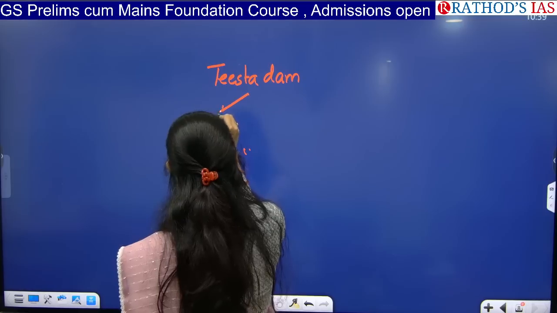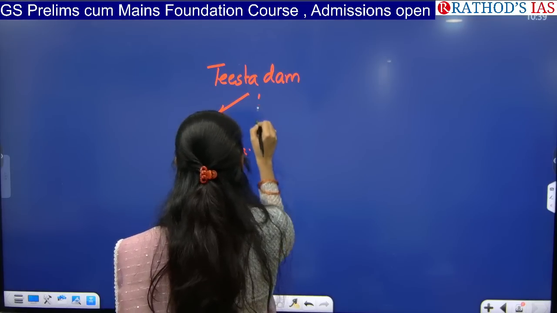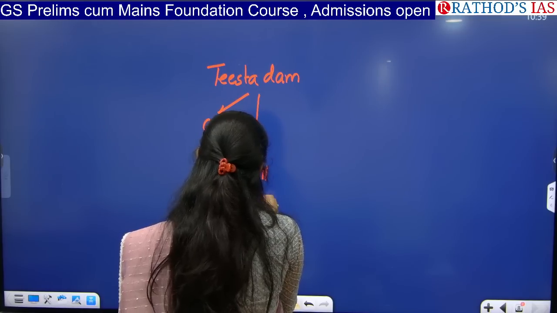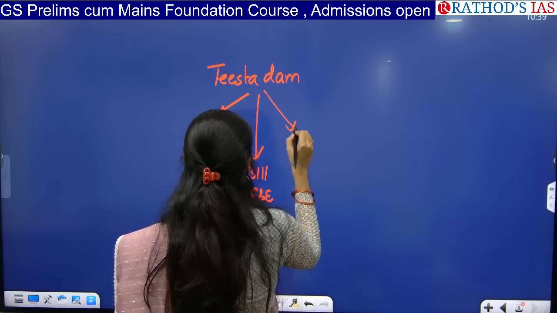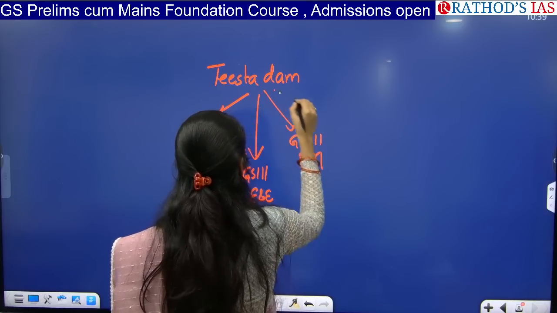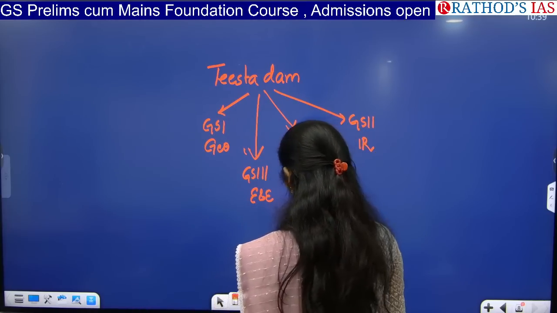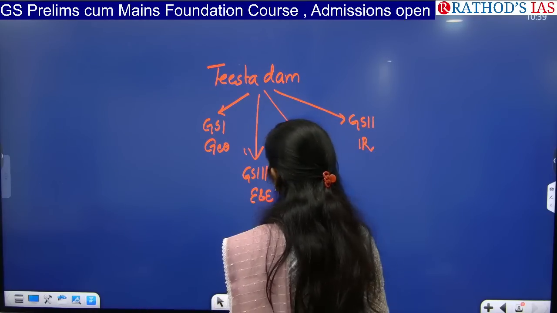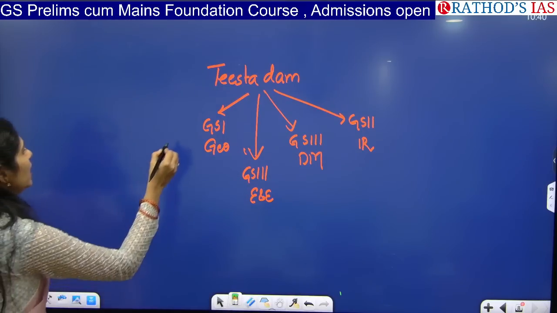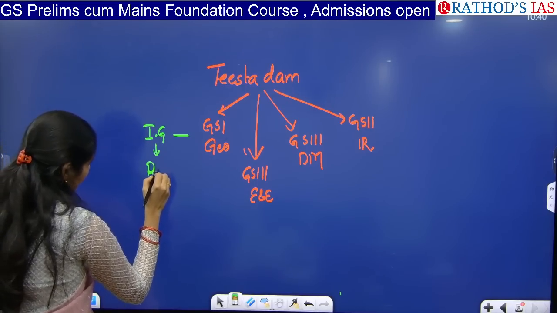You can study this topic from GS paper 1 under geography, and you can study it under GS paper 3 under environment and ecology, and even GS paper 3 under disaster management, and even GS paper 2 under international relations. So we can study this single topic from all these dimensions. As you all know, in geography, especially in Indian geography, you will be studying about rivers, right?